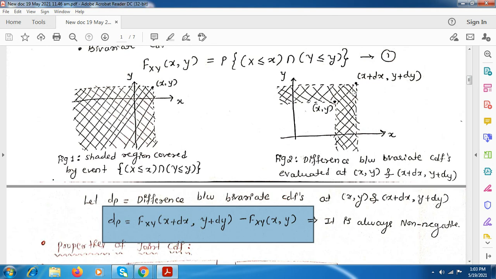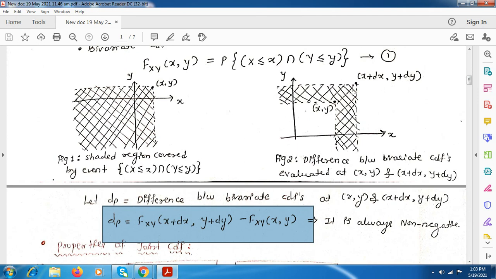1, ma'am. Yes, correct. So similarly, Fx of minus infinity, when x is equal to minus infinity, what will be the value? 0, ma'am. Yes, correct. So the CDF lies between what range? What is the range of the CDF, minimum and maximum value? 0 to 1. Yes, correct.